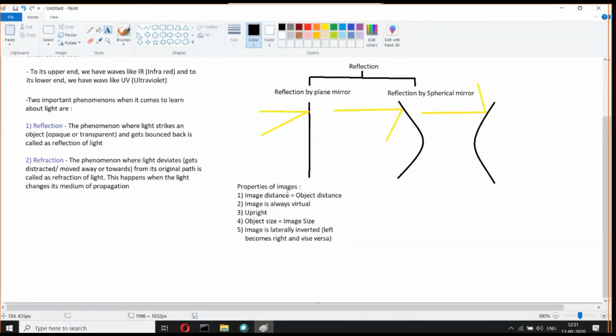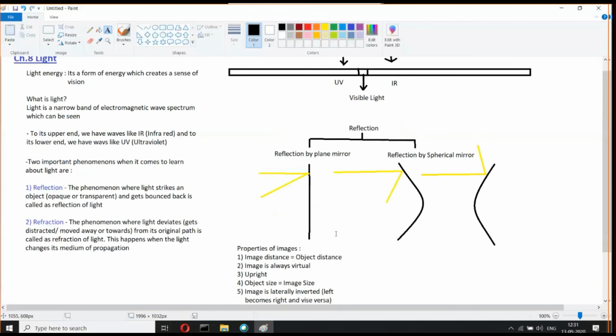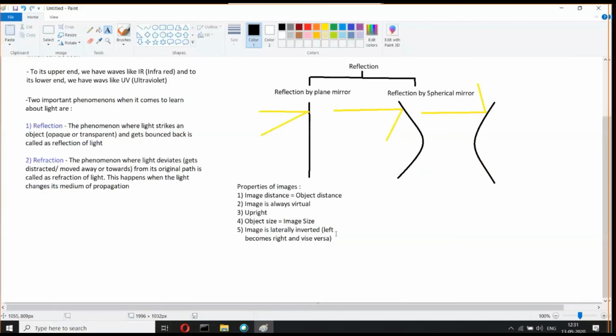So these are all the points. Properties of images: image distance is equal to object distance. Image is always virtual and upright, and the object size is equal to the image size. The image is laterally inverted, which means left becomes right and vice versa. Erect and upright are the same. Erect means that if the object is kept straight, the image is straight, and if the object is kept inverted, the image is also inverted. The way you keep the object, the same way you get the image. That is called erect.